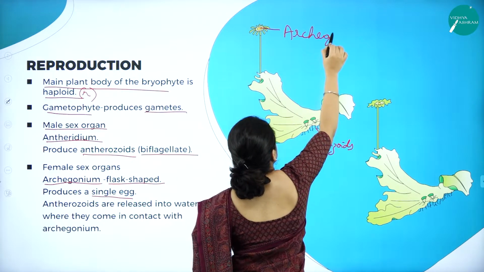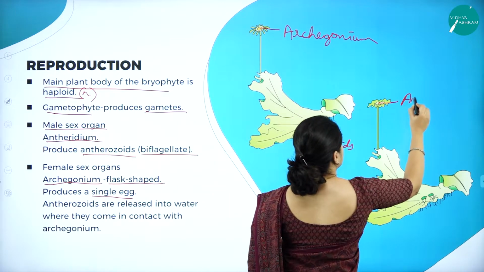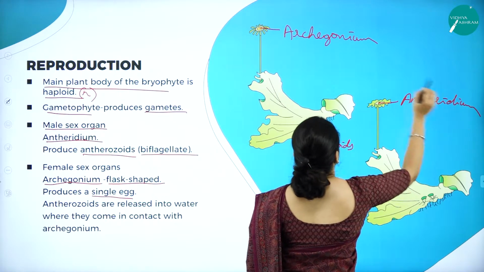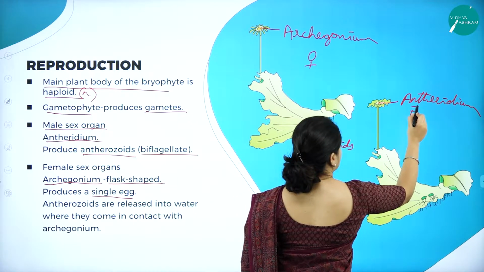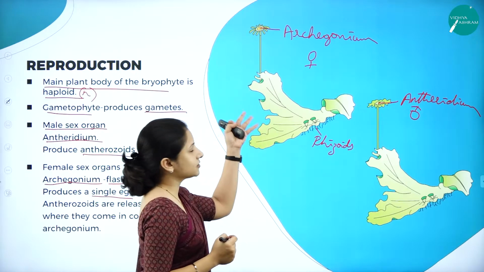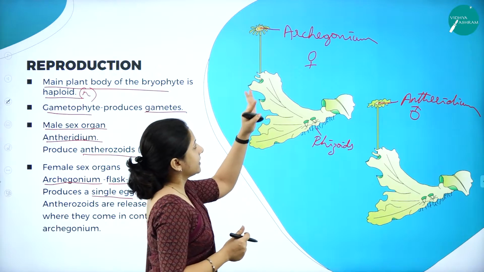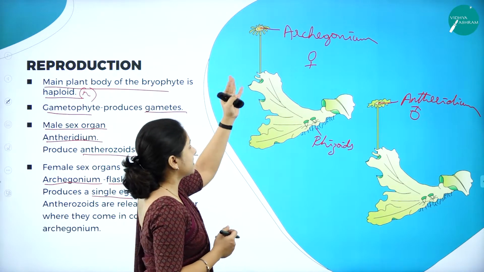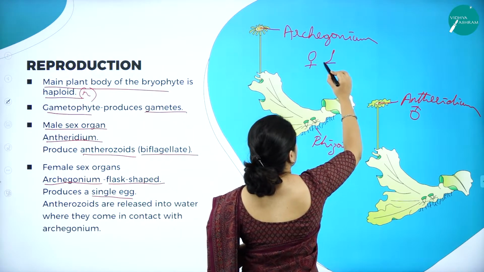Archegonium and the antheridium. So archegonium is the female, antheridium is the male. These are the reproductive structures. Now in this particular bryophyte example that I've taken, they have the female reproductive structure or the female sex organ, that is the archegonium. So what does the archegonium produce? It produces one egg.